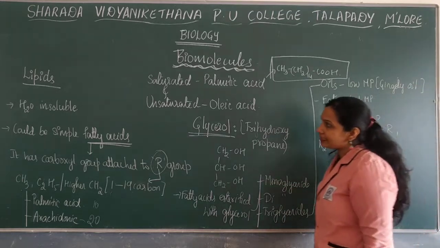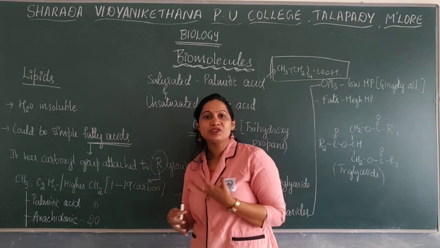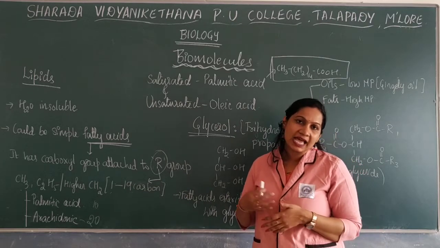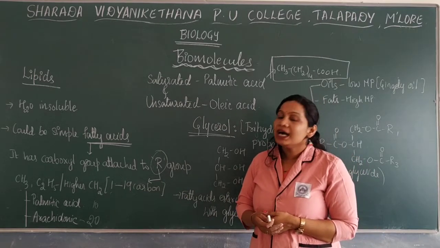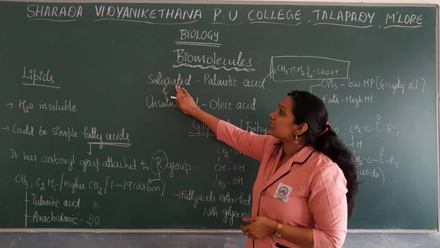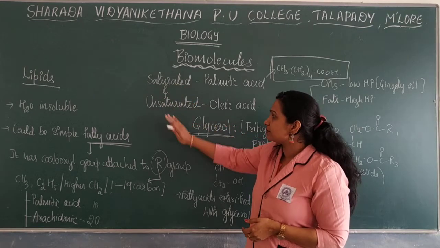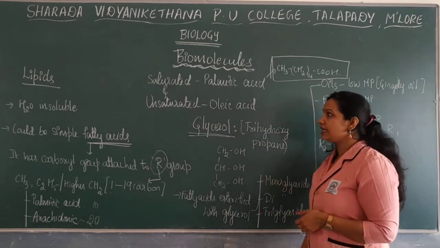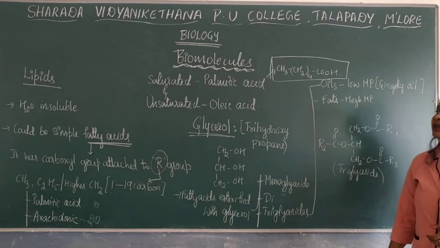Now these fatty acids, based on the presence or absence of double bonds, are classified into saturated fatty acids and unsaturated fatty acids. So there are two types.